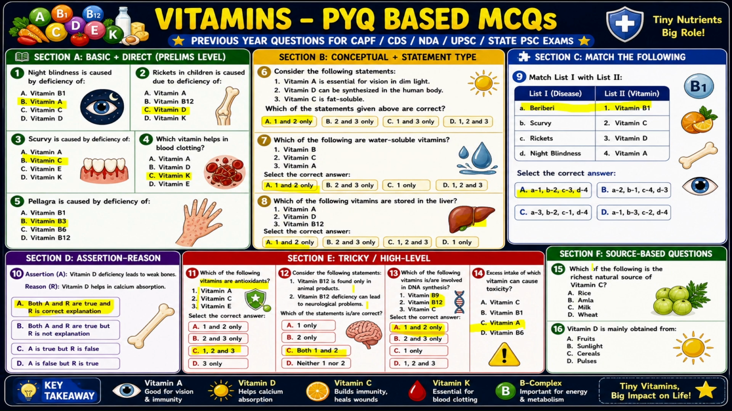Now, section C, that is source based. Source based questions, very simple. Vitamin C, I told you, is ascorbic acid, found in citrus fruits, that is amla here, and vitamin D is mainly obtained from sunlight. Yes. Option B is the correct option over here. Just remember, vitamin A is for good vision, vitamin D is for good bones, vitamin C is for immunity, K is for blood clotting, and B complex is important for your metabolism and energy.